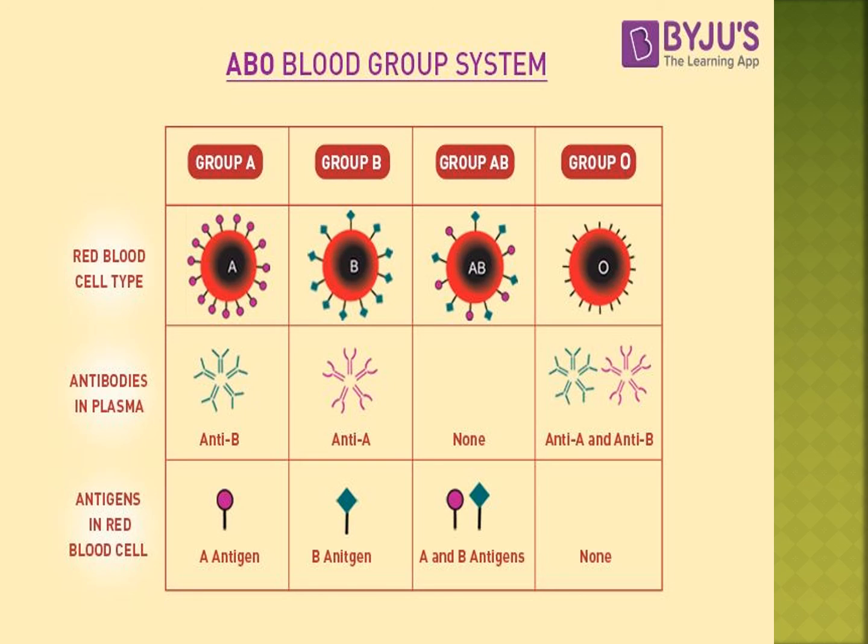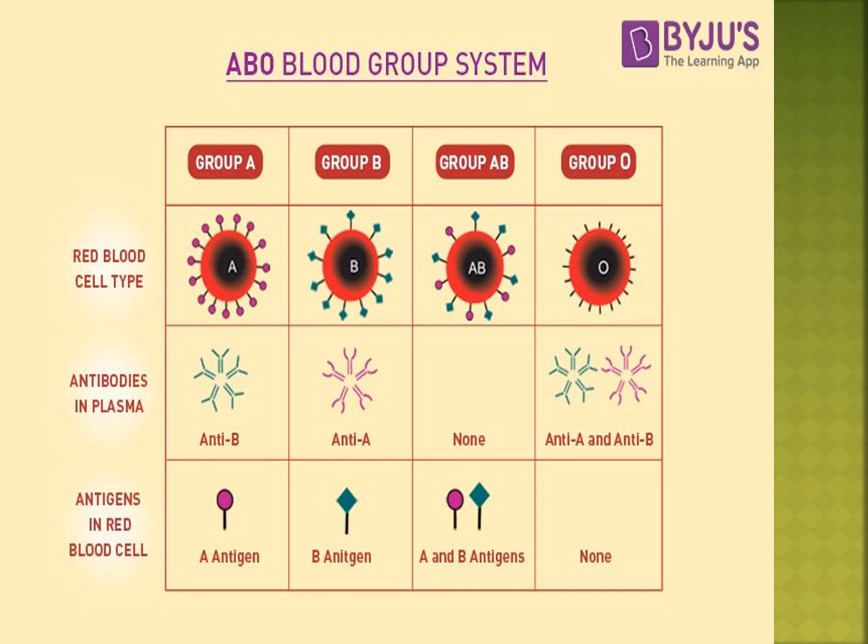Blood group donors are AB and O. These are blood group donors. O positive is a universal donor. AB positive is a universal recipient.